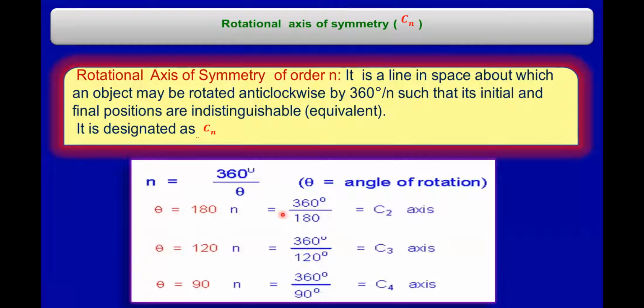So if you rotate the molecule by 180 degrees, 360 by 180 is 2, that means the molecule will have a C2 axis. If rotation of the molecule about an imaginary axis by 180 degrees results in an indistinguishable structure.